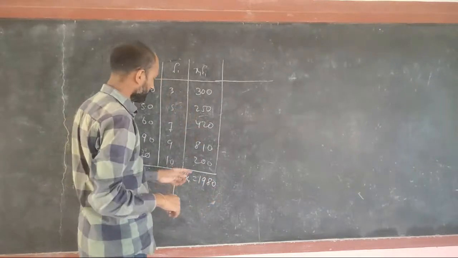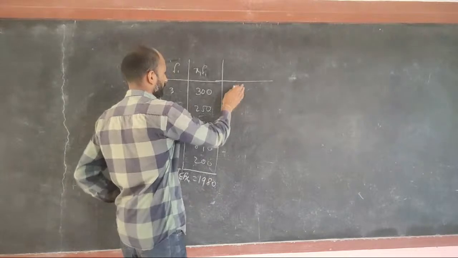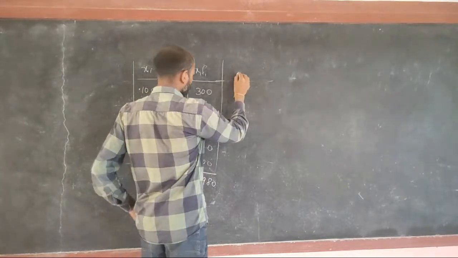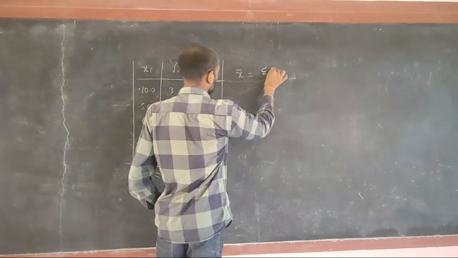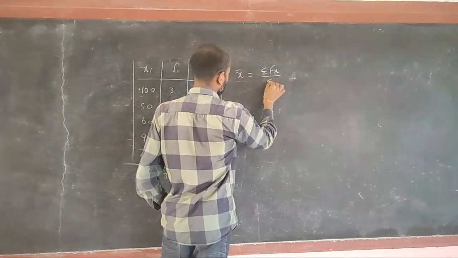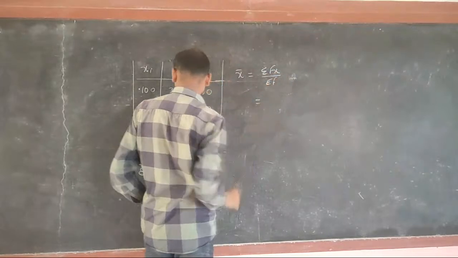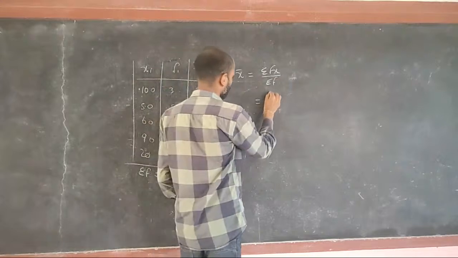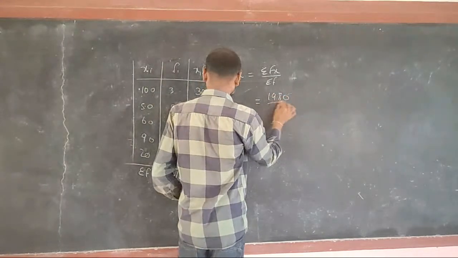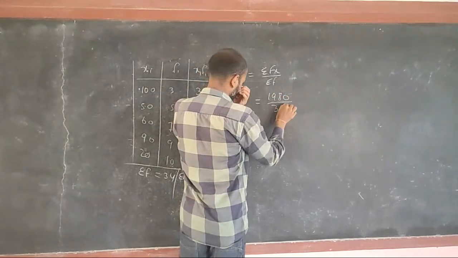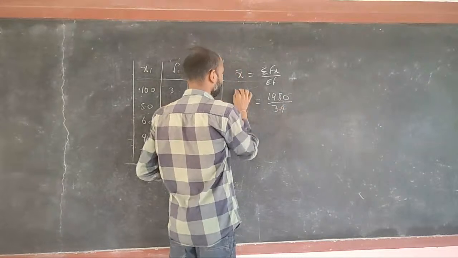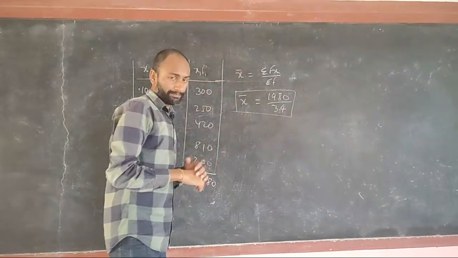Check the calculation. Then our mean x bar is the summation of fx divided by the summation of f. So here it is 1980 divided by the summation of f, which is 34. You calculate the value, and it will be the mean. This is called group data.